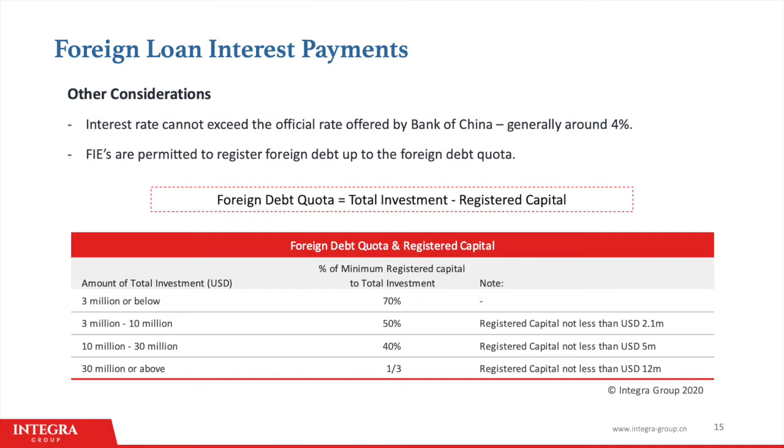You can see in the table at the bottom the registered capital requirement as part of the total investment. If you are a new investor, you can look at the total amount of the capital as the total funding you need for your business to get it self-sustaining, and then register a portion of that as a foreign loan based on your allowed amount.